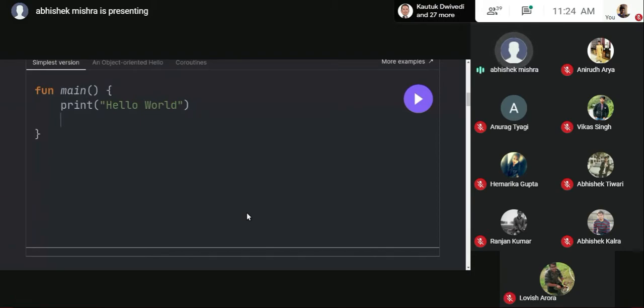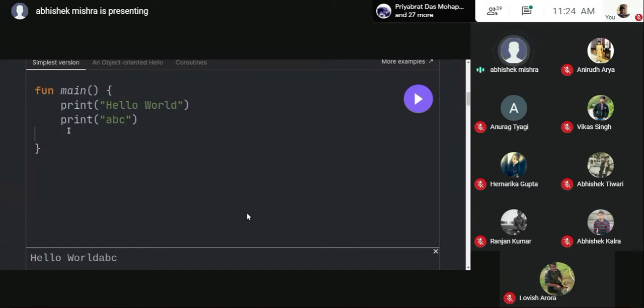Print will basically print the next text with the same characters all in a single line. First of all, I'll run this one, not to create any havoc. It basically gives you the output of hello world. And if I go once again to print, I'll simply print ABC. You don't need any semicolons here after each statement. Actually, that's the best thing about Kotlin, I'll say.